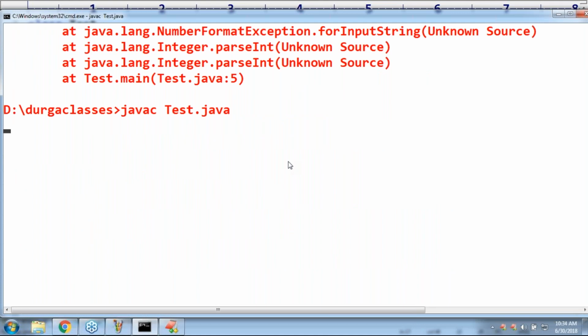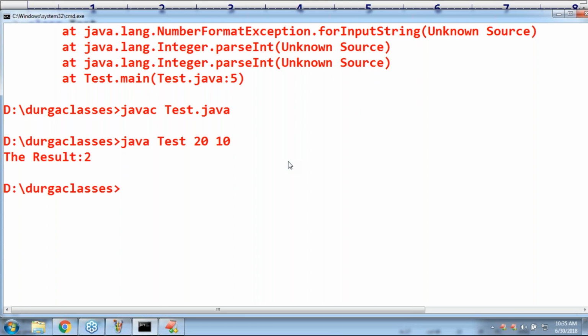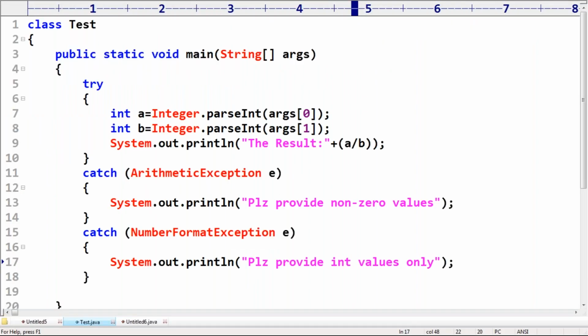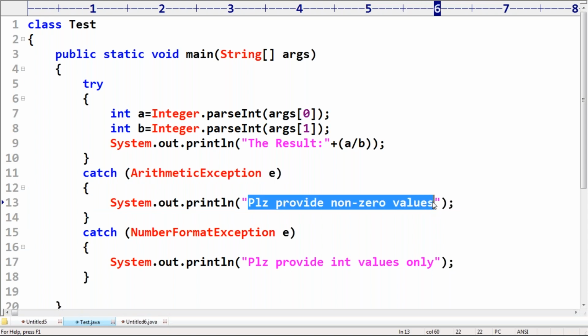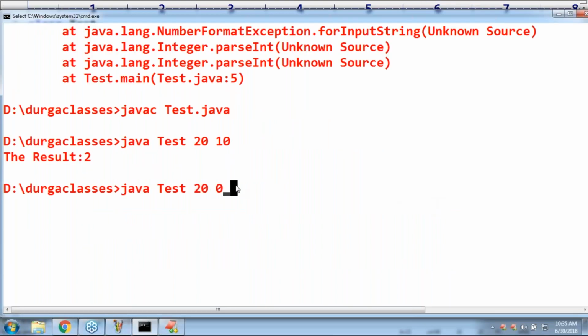Here the code compiles fine, no problem. Now 10 by 2, the result is 5. Now 10 followed by 0, 20 by 0: what is the output, and what exception will be raised? Arithmetic exception. If an arithmetic exception is going to come, please provide non-zero values only.